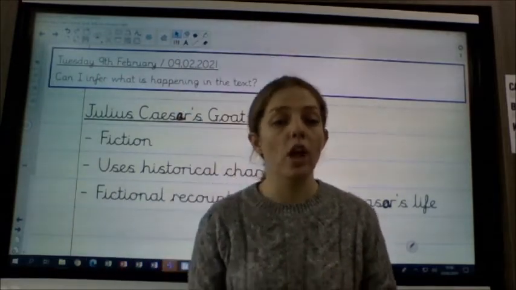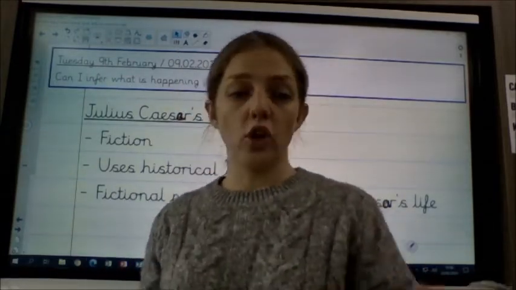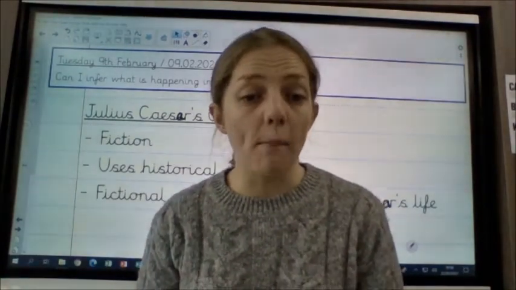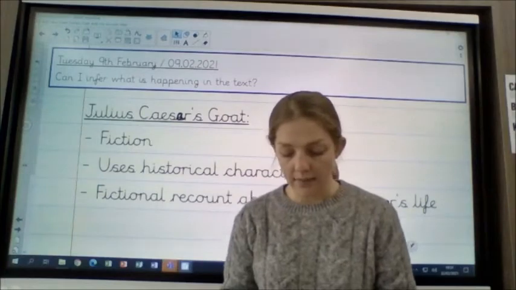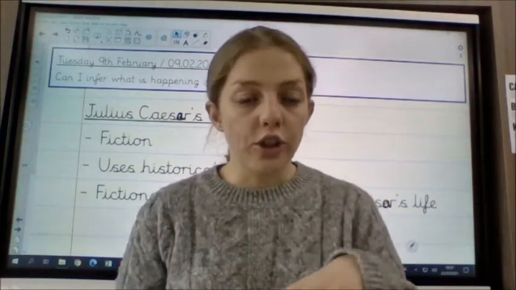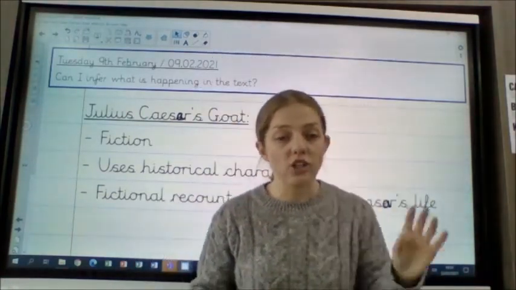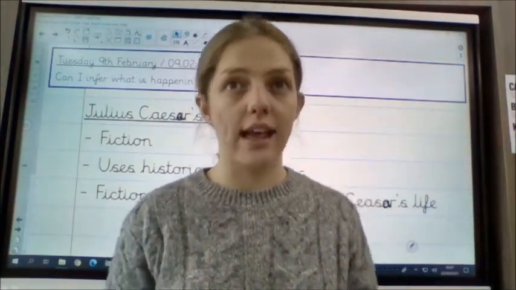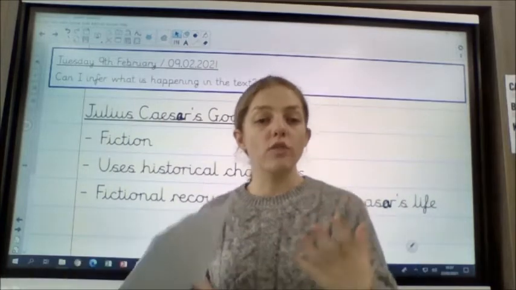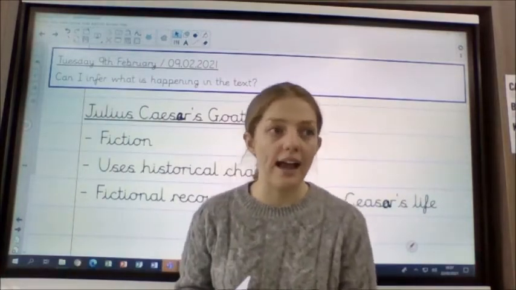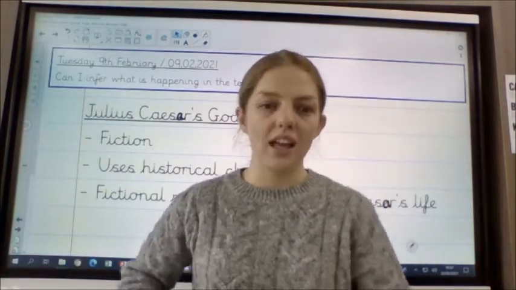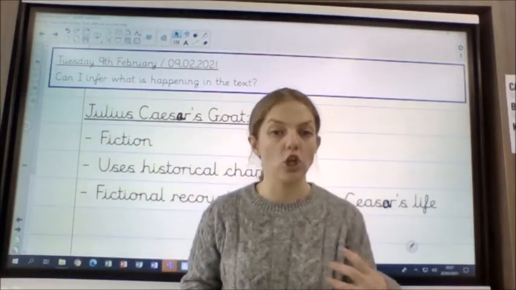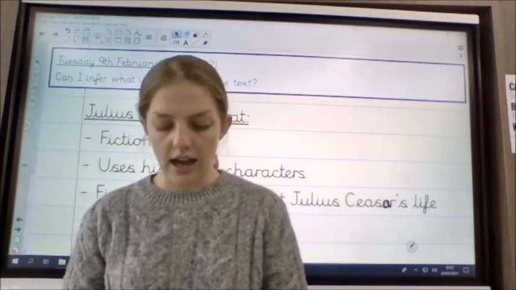So these are people that had an impact on the country and the world, and they have become part of history, okay. But the novel that Dick King-Smith has written is actually a fictional account of what has happened in Julius Caesar's life. So that just means that it's a recount of what's happened in Julius Caesar's life, but it's a little bit of a joke. Okay, he's made a bit of a joke out of it. He's made it humorous for the reader. Okay.